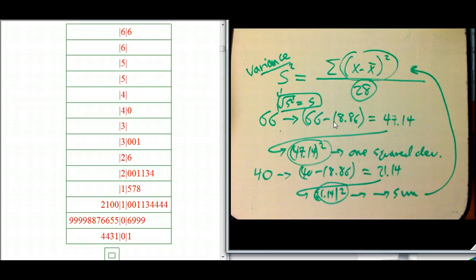The thing I just want to say right now is why would this make any sense? Well, look at this number. For example, 66, it's really far from the mean. You get a big number here. Now, this number could have been positive or negative. And one reason we're taking the square, definitely not the only reason, is to make sure we get a positive number, so that when we sum them up, they don't actually cancel out. We don't want things far above and far below the mean to cancel out. We want them to both contribute to a measure of spread. So we square them, we add them together, and roughly take an average.